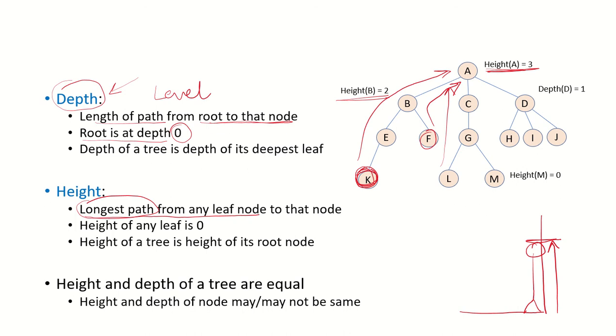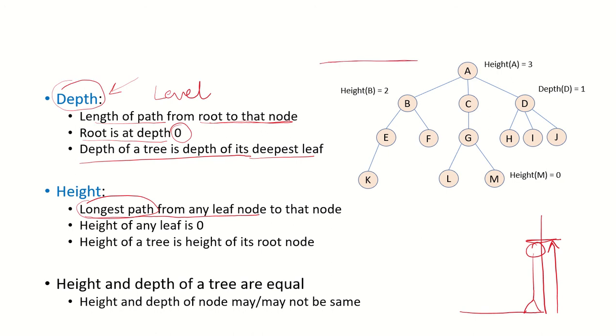We have seen the height and the depth of the nodes. But what about the height and depth of a tree? The depth of a tree is the depth of its deepest leaf. We know that we are counting the depth from the top. So whatever is the depth of the deepest leaf, and in this case you can see K, L and M, they are the deepest leaves, so the depth of this particular tree in this example is 3.